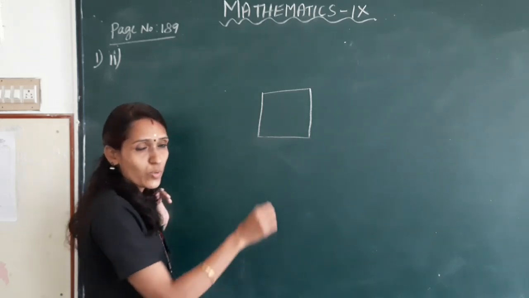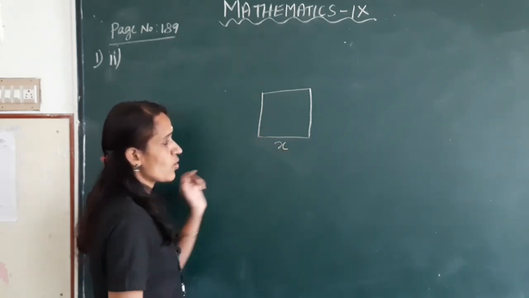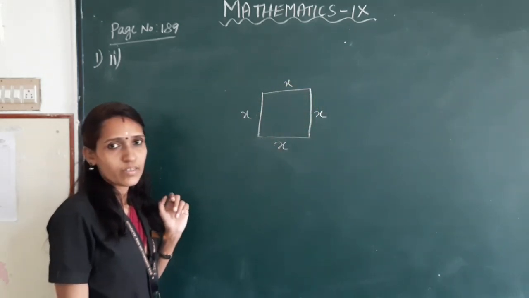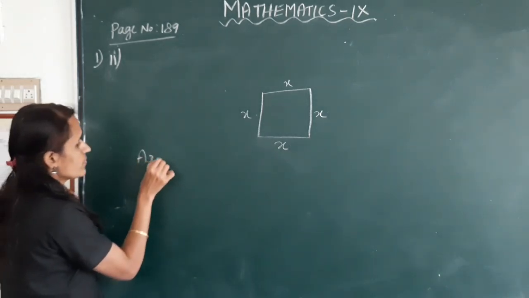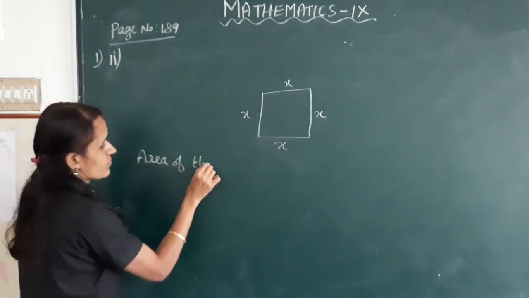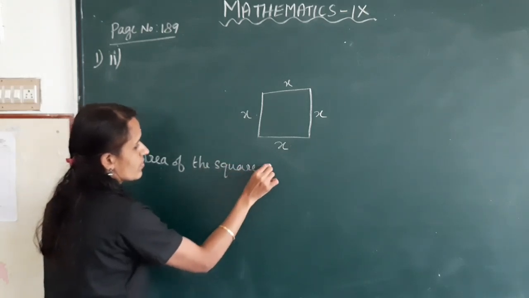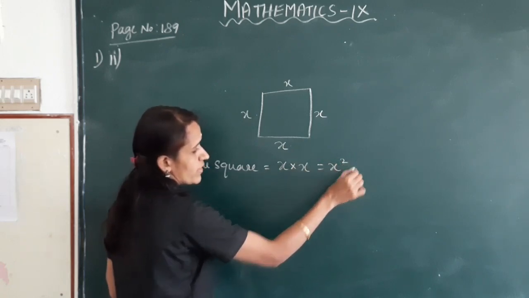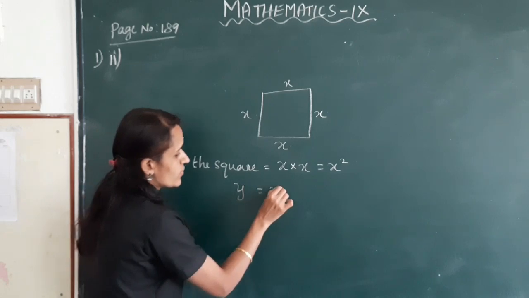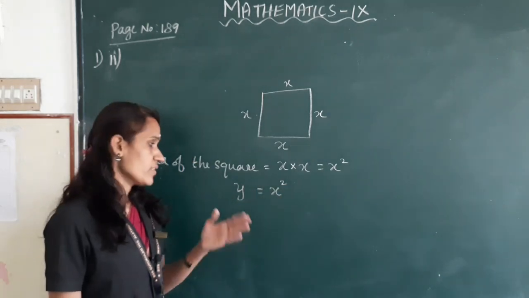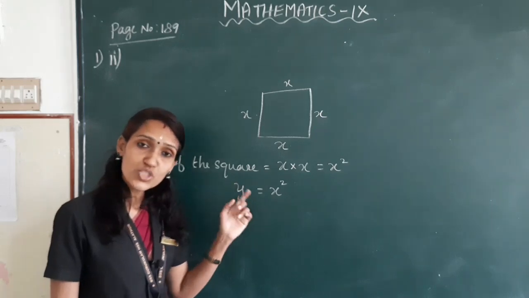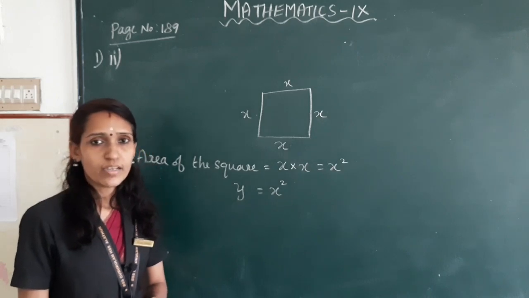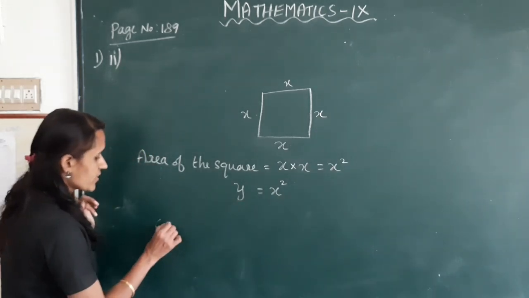If one side of a square is taken as x, so all the sides are equal, that is x. Okay. So area of this square is equal to side into side, that is x into x. This is equal to x square, that is y is equal to x square. That means the area of a square is proportional to the square of the length of a side. Okay. So constant of proportionality is equal to